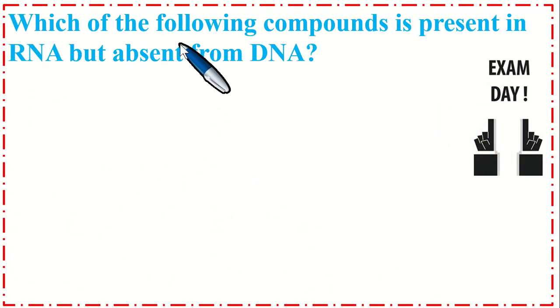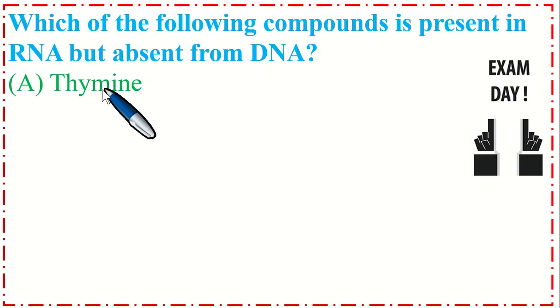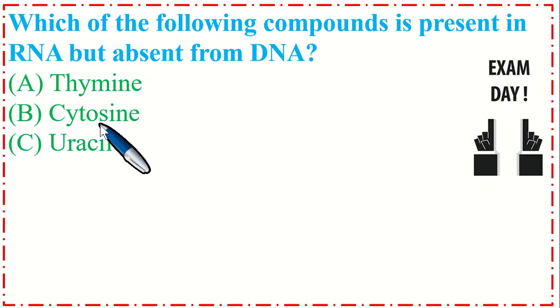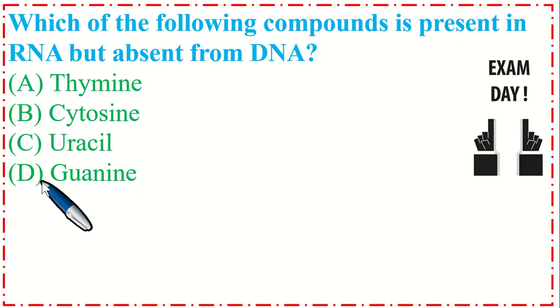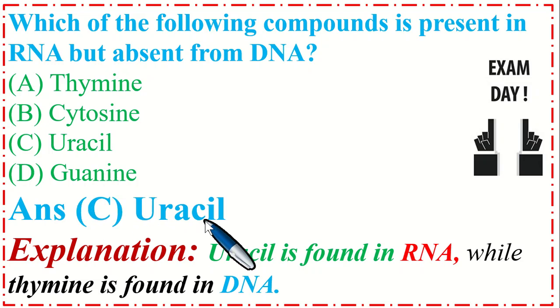Which of the following compounds is present in RNA but absent from DNA? Option A, thymine, B, cytosine, C, uracil, and option D, guanine. So the correct option is C, uracil. Uracil is found in RNA while thymine is found in DNA.